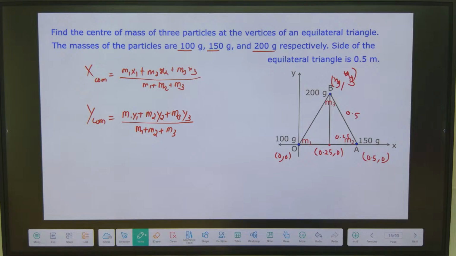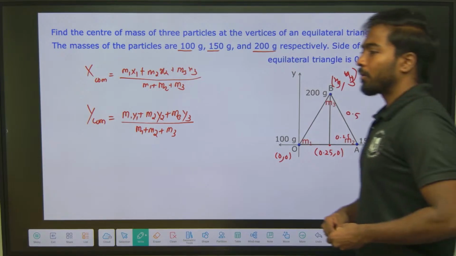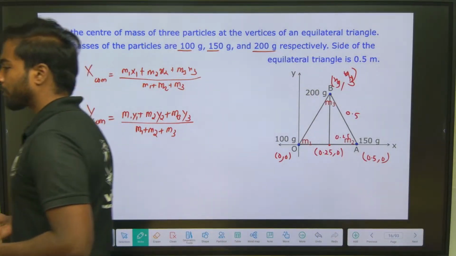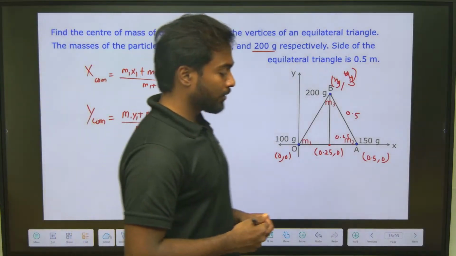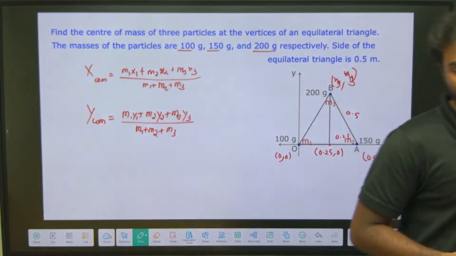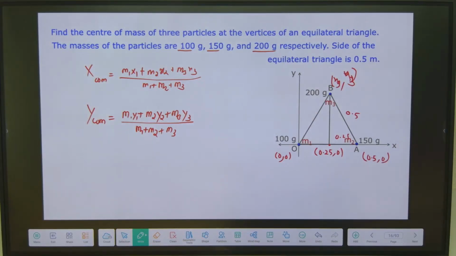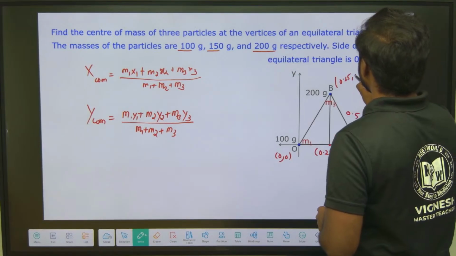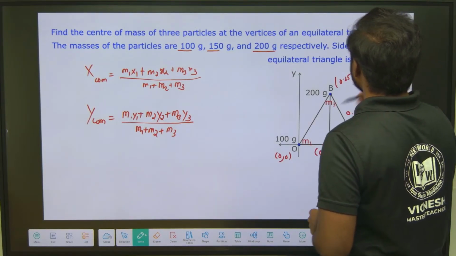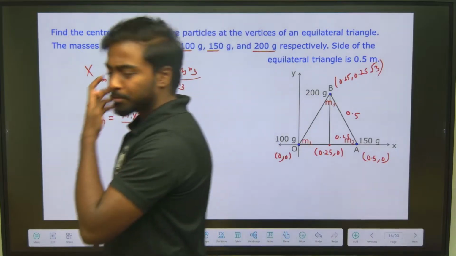Okay, done. So what was the point you have got for x3 and y3? Yes, it is 0.25 comma 0.25 root 3, right? Okay, so whatever we have done, same thing. Yes, it's correct. So it is 0.25 comma 0.25 root 3. Yes, after this we can substitute the values, right?